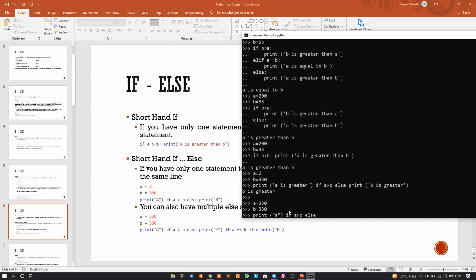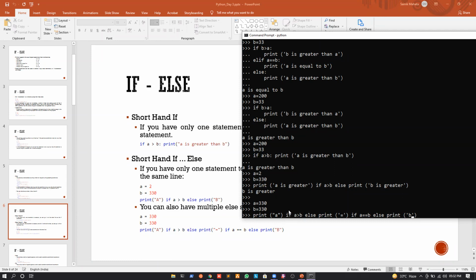So obviously if I write if A is equal to B, if this is true, so what will be the statement? I will write print equal, like this. Okay, and obviously if this is not satisfied, we will again have an else statement. Okay, we will press a space and we will write the statement that will be prevalent for the else statement. So it will be B, like this, or in small letters, like this.